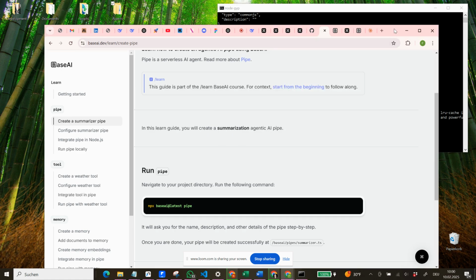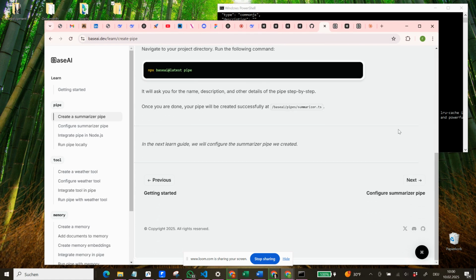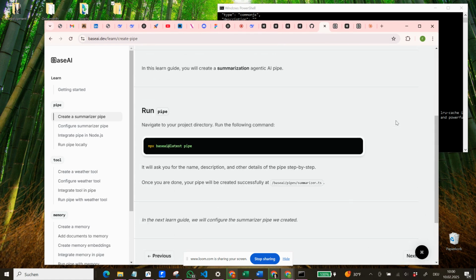But I have to say Base AI is a great AI tool, at least so far. I skipped through the lines beforehand just to see if I need to do something very explicitly here. And as said, I created some of these AI API keys beforehand, just to make sure that we don't have to go through all of these tools, especially because an API key to an OpenAI, Anthropic or DeepSeek tool is something that is used on a regular basis. So I can't share that with you. And you also, if you do that, should never share that with others.